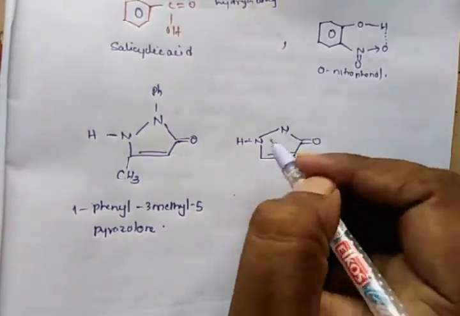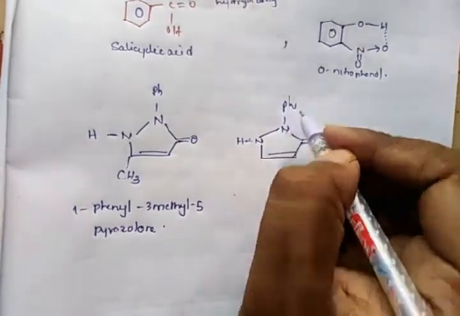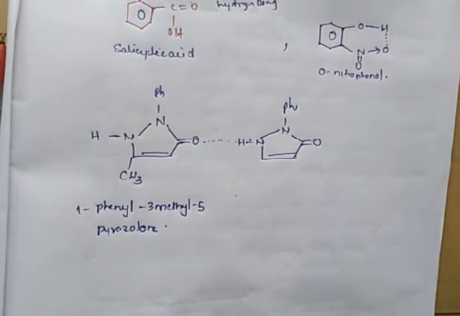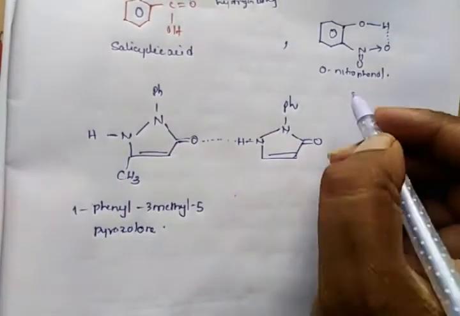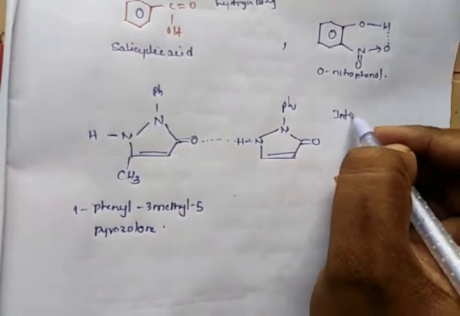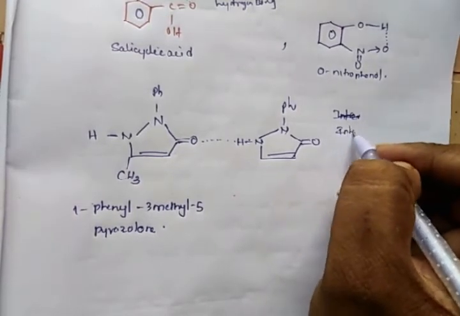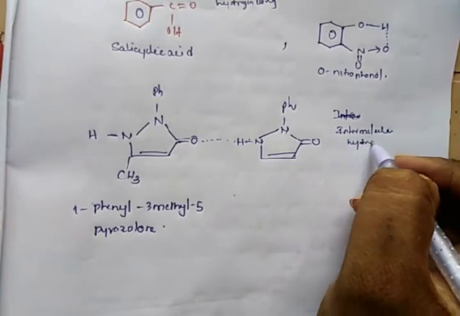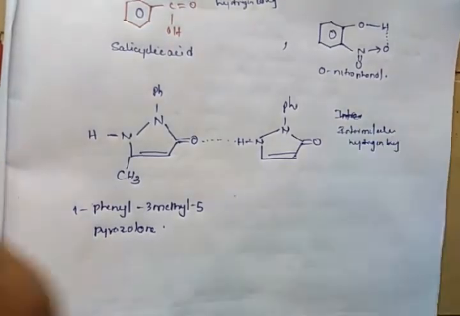So this type of interaction is called intermolecular hydrogen bonding.